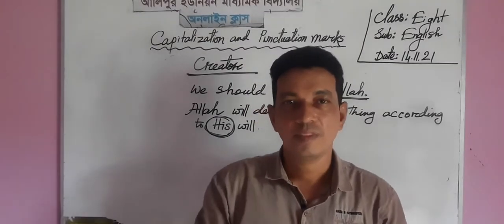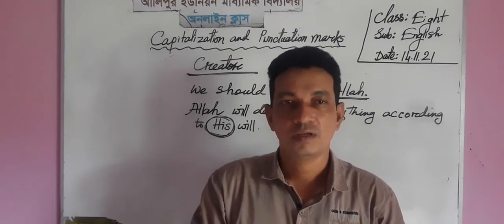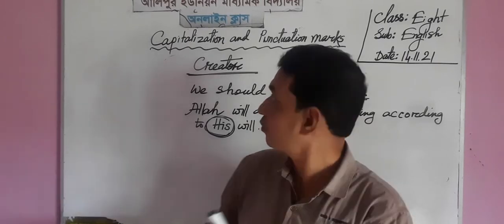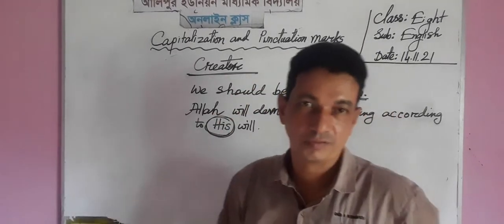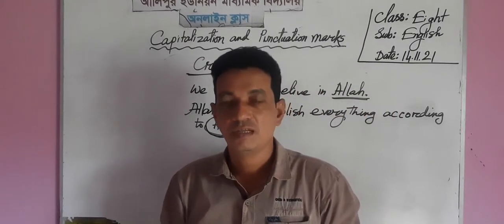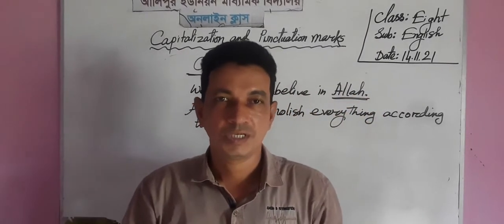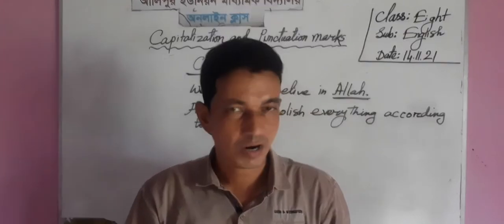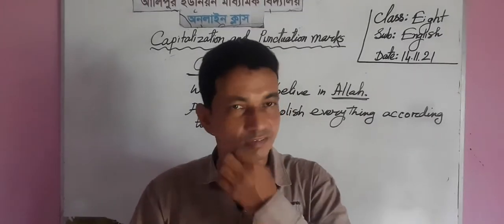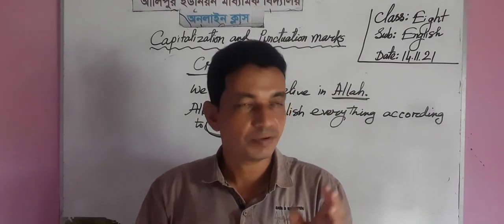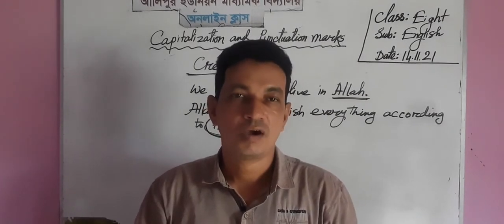Dear students, now we are going to learn punctuation marks. There are so many punctuation marks, such as full stop, comma, interrogation mark, inverted comma, exclamation mark, semicolon, colon, apostrophe.